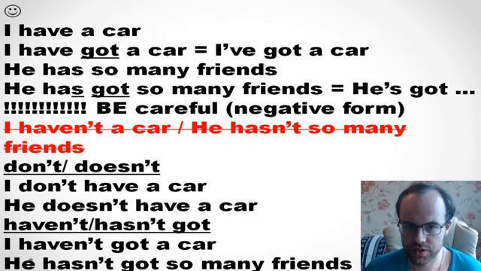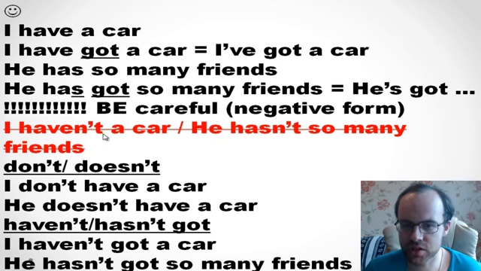Okay, so you see, I have a car, or I have got a car, or I've got a car. He has so many friends. He has got so many friends, or he's got so many friends. Yeah, my friends, and be careful with the negative form. Most students say I haven't a car, or he hasn't so many friends.